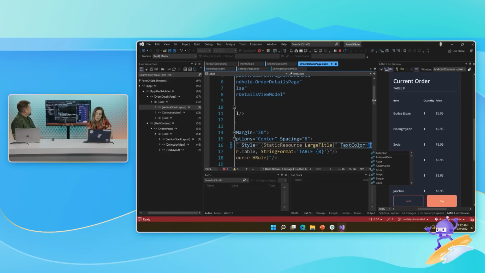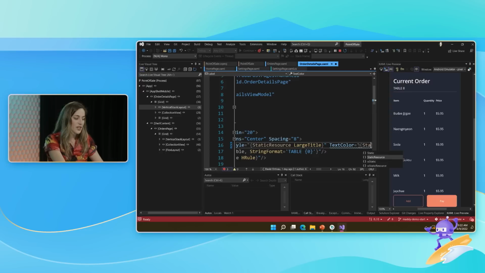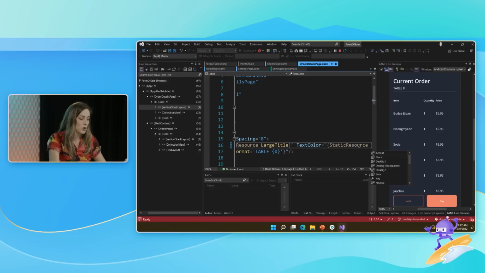So I'll say text color. And then I could use any of the, I almost said Xamarin Forms, gasp, any of the .NET MAUI colors. But instead, I'm sure that you're a great engineer and made a styles.xaml file, and put a bunch of styles and resources in there. So I'm sure you have some defined. I don't know what they're called. So I'm just going to type static resource, and I'm going to let IntelliSense tell me what on earth you've created for me. So these are pulling in from wherever your styles file is.